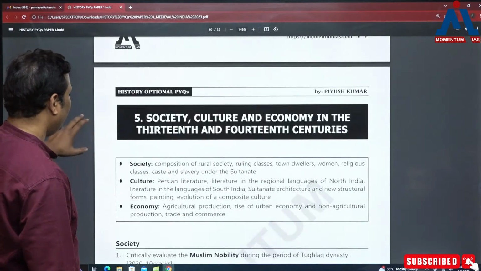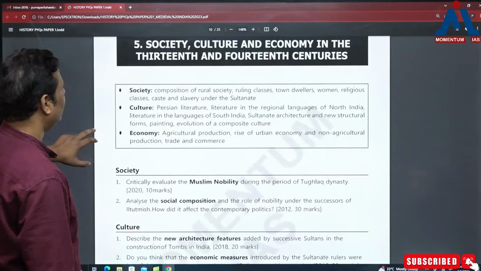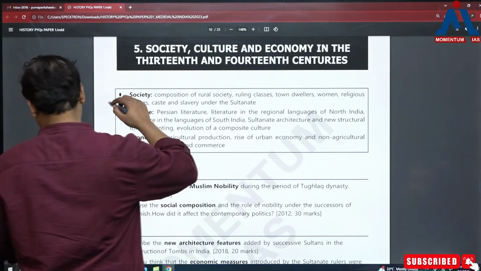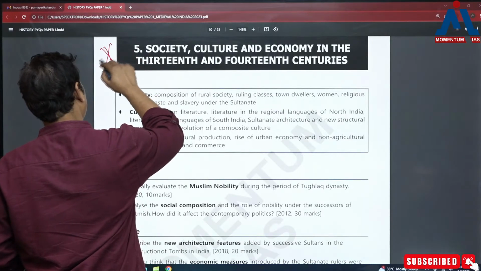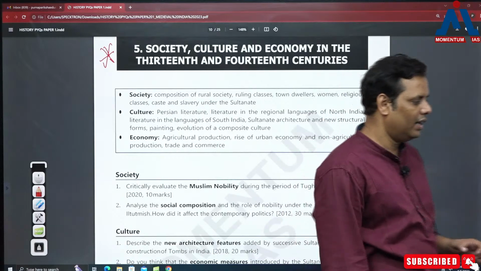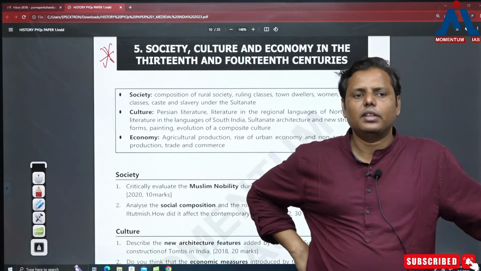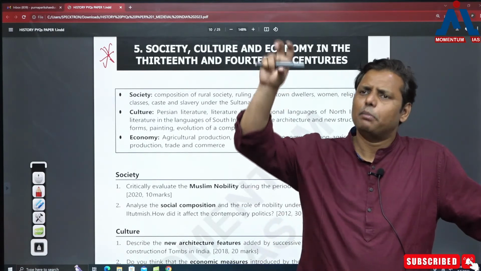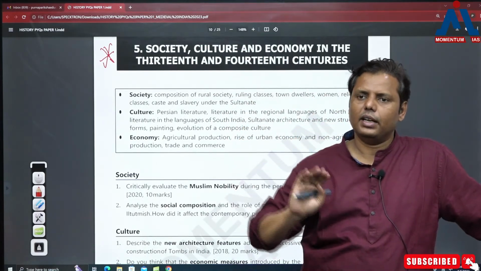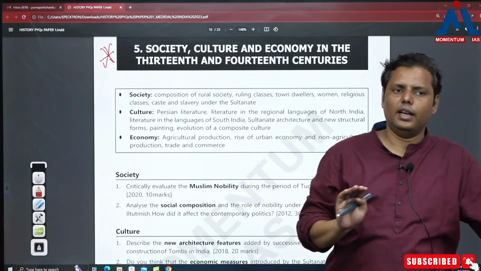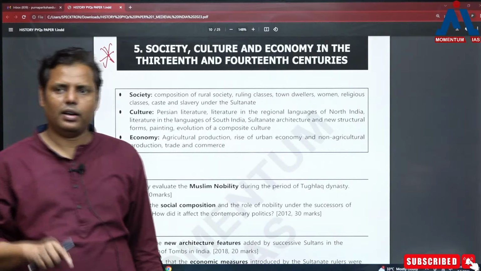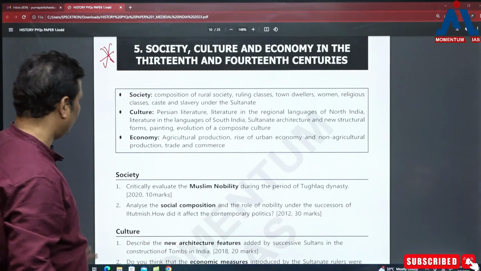ओके, let's move to next chapter. That's about the society, culture, economy, and in the 13th and 14th century. For me, this is the most important topic. अभी तक आपने देखा है कि the political history was undoubtedly given some weightage as in मतलब their policies were being asked, the consolidation was being asked, but then in the coming future the society and economy, these 2 dimensions are going to become the most important thing. So whenever it comes to the society and economy, we have to prepare well.